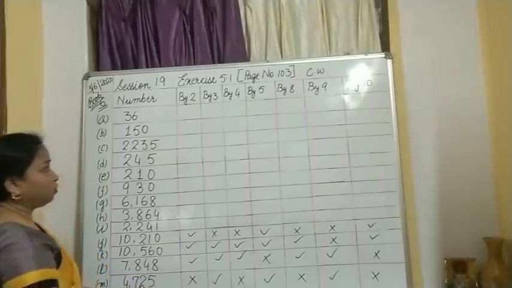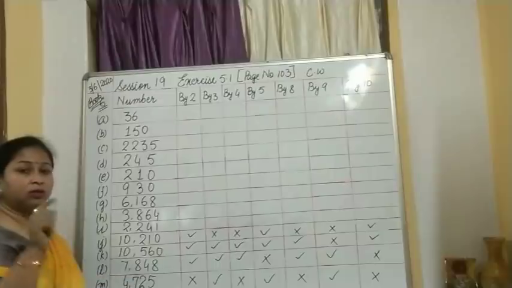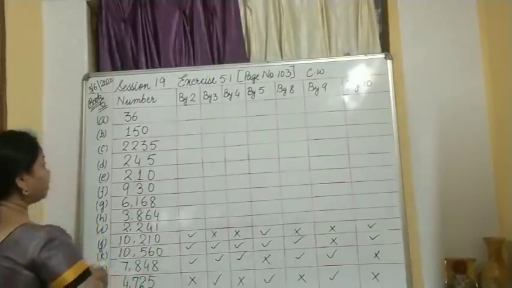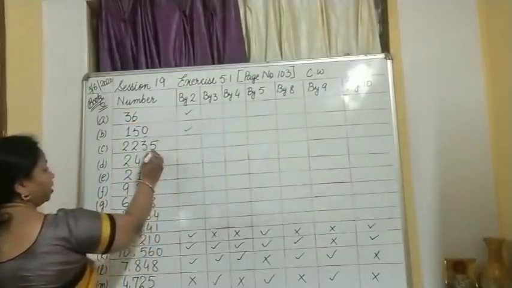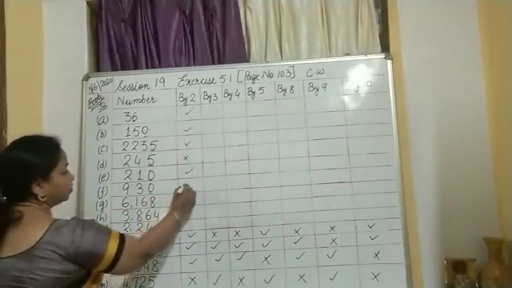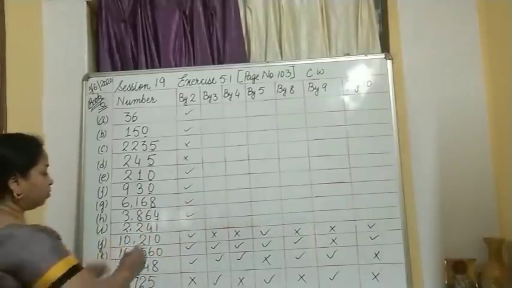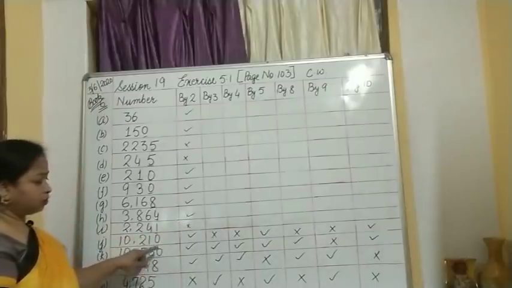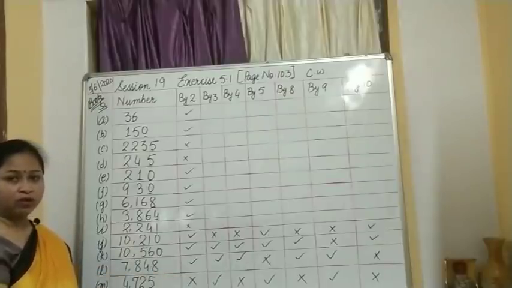Now, for divisibility by 2, first we will check the easy one. What we have to check? The ones place should be either 0, 2, 4, 6 or 8. Immediately just check. 6, yes. 0, yes. 5, no. 5, no. 0, yes. 0, yes. 8, yes. 4, yes. And further 1, no. 0, already I have ticked it. 0, yes. 8, yes. 5, no. Easy. Within no time you have completed it.